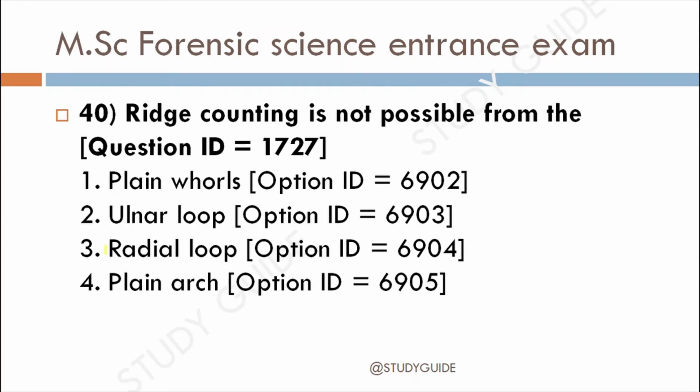Next question, question 40. The ridge counting is not possible from option 1, plain whorls, option 2, ulnar loop, option 3, radial loop, option 4, plain arch. The correct answer for this question is option 4, that is plain arch.